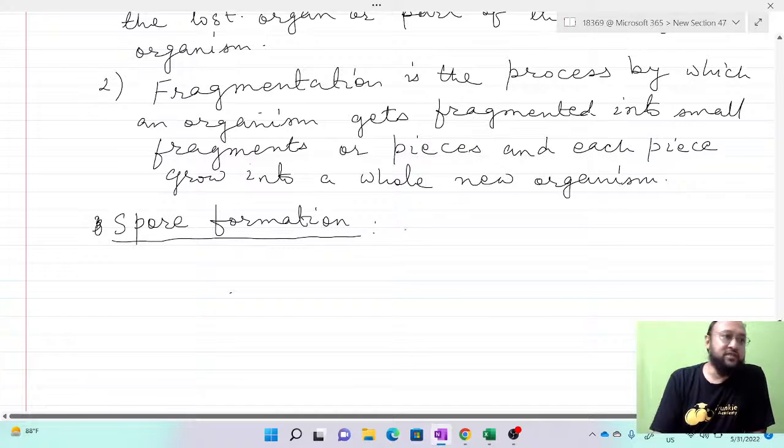Organisms such as fungi make spores that can grow into a complete new individual when dispersed from their fruiting body.